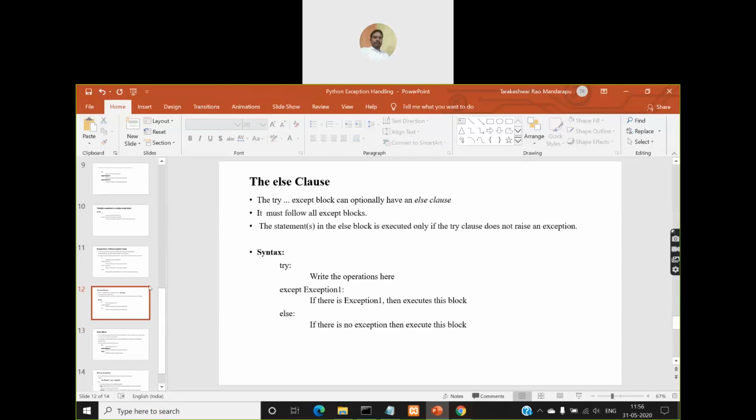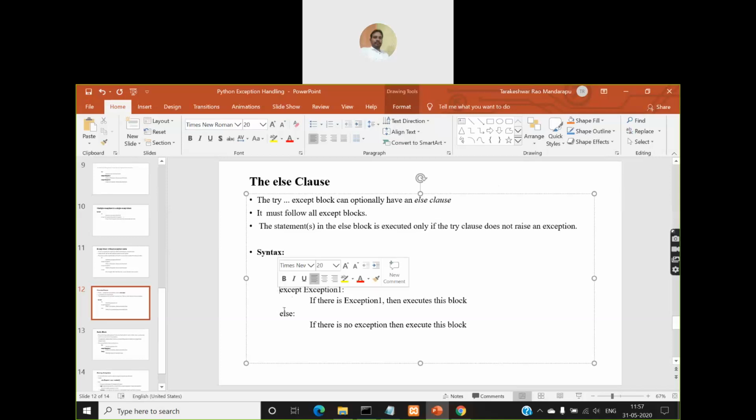Then as I told you earlier, you can also use an else clause with the try except block. So this is how you need to use it. You'll have the try block as usual, and you also will have an except block. If there are multiple except blocks, you have to write this else block after all the except blocks. You cannot write the else block in between one except block and another except block, right? So after all the except blocks are completed, then you can give this else block. When will this else block be executed? If no exception occurred in the try block, then this else block will be executed. If an exception occurs, then the corresponding except block will be executed, right? That is the purpose of the else block.